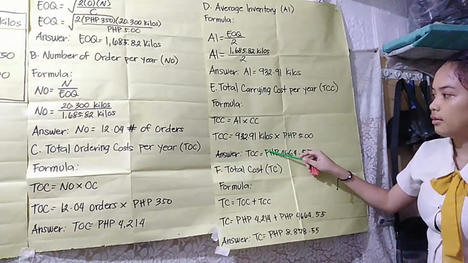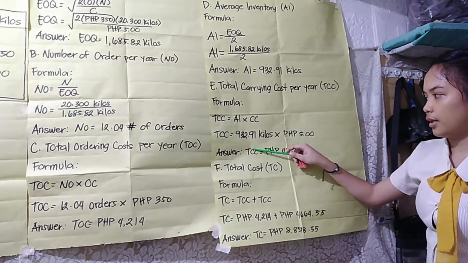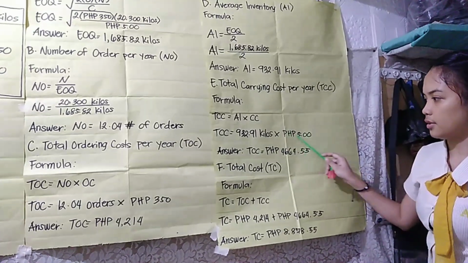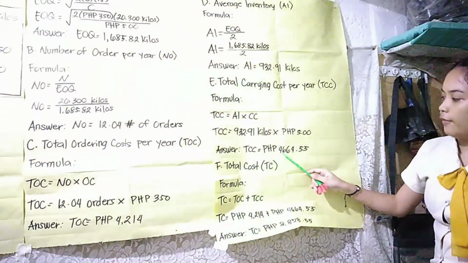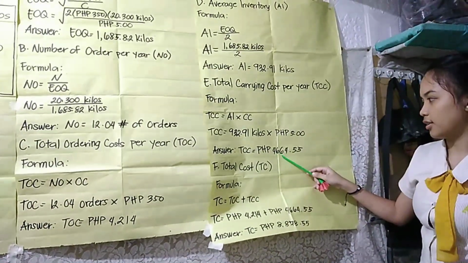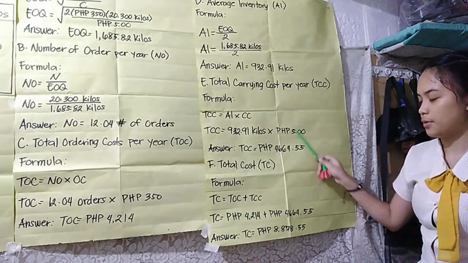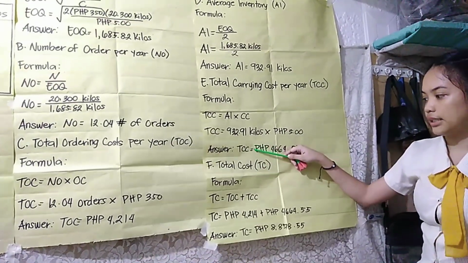So, the total carrying cost per year or TCC, formula is AI times CC. So, 932.91 kilos times 5 pesos. So, the answer is 4,664.55.